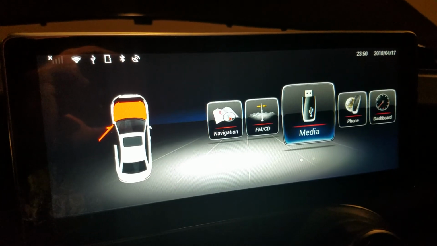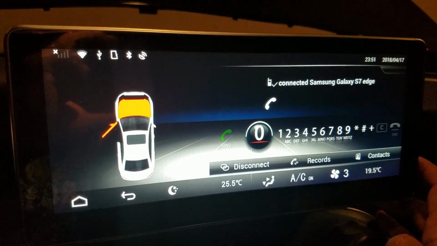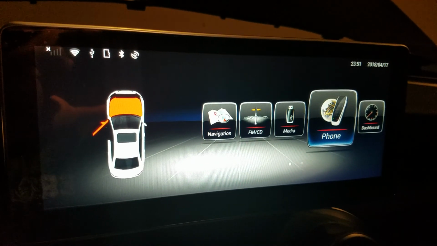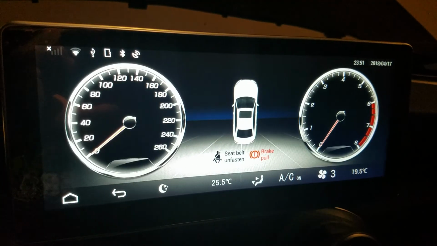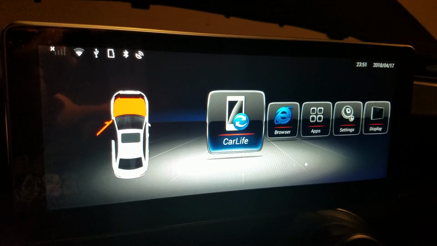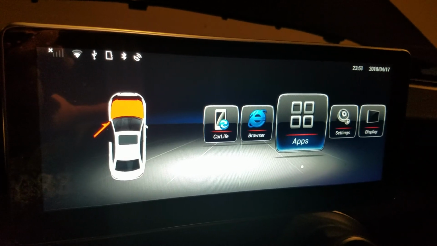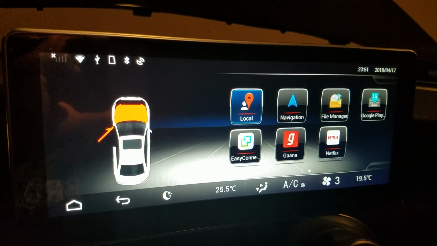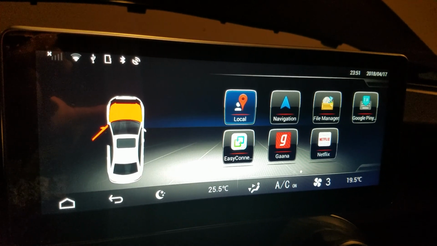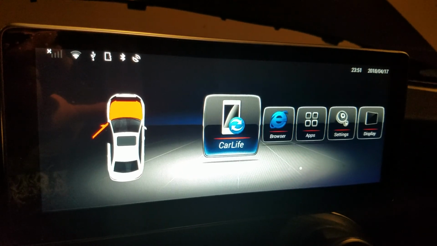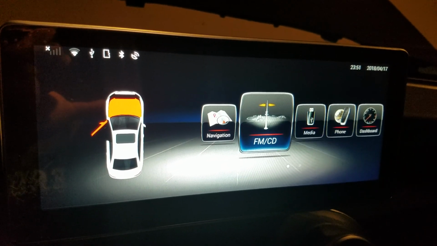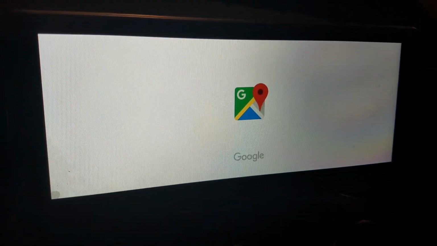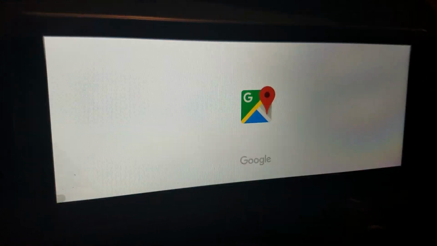Everything else works. That's my phone connected. Dashboard's working. Car life works. My apps are good. I got some new apps also downloaded, so I did the download. And Google Maps also works. As you can see, it loads.